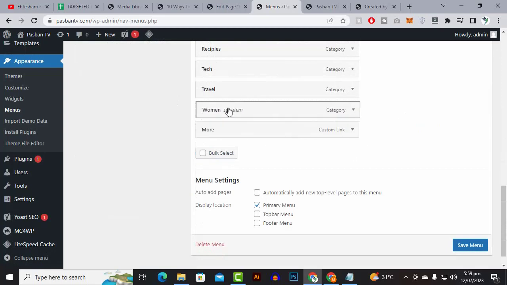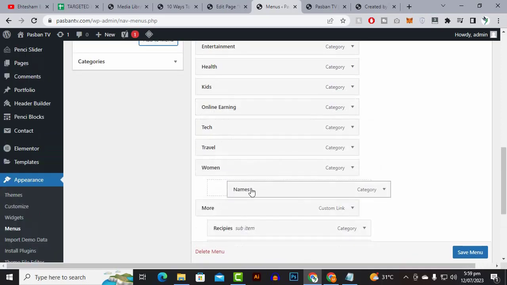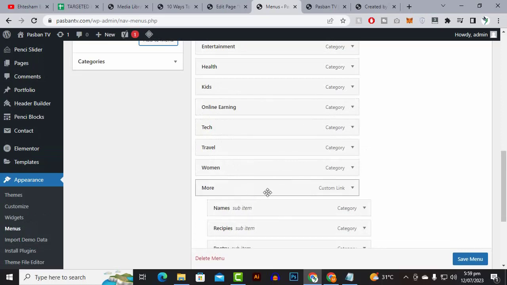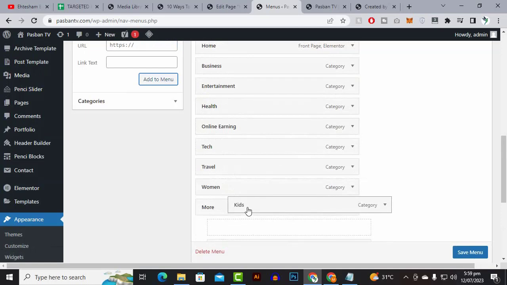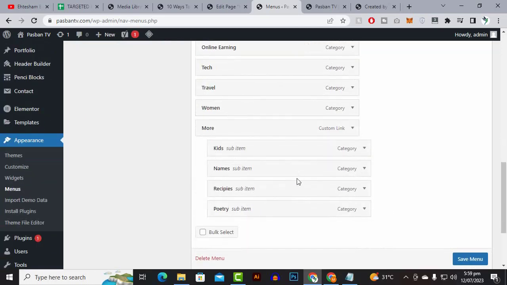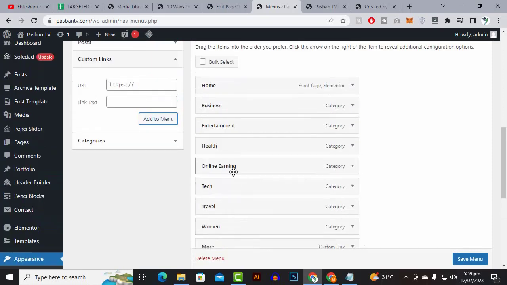poetry or recipes, and names, and kids. Okay, and the menus are there, and I think online earning will be on the main heading.